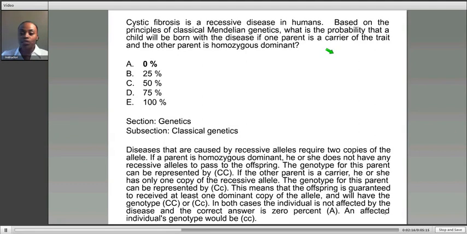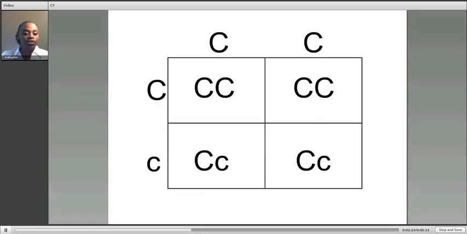To analyze this question, we can take a look at the Punnett square for cystic fibrosis under these conditions. Here in the Punnett square, we have two parents. We can say the parent at the top is the father and the one on the left is the mother.